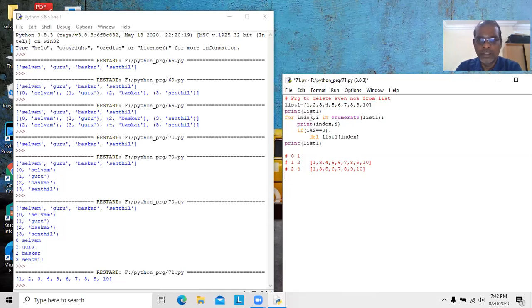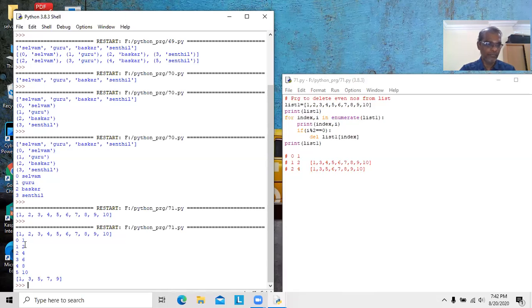Then this index will be assigned with 3, and i will be assigned with 6. So it will be like this. Okay. Now this is the program output. So 1, 3. First level: 0, 1. Okay, index is 0 and value is 1.